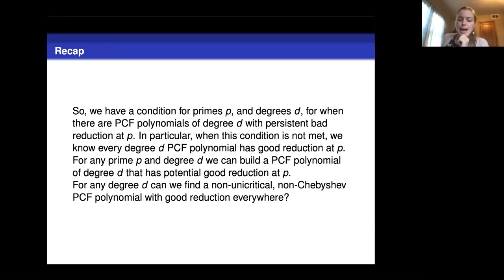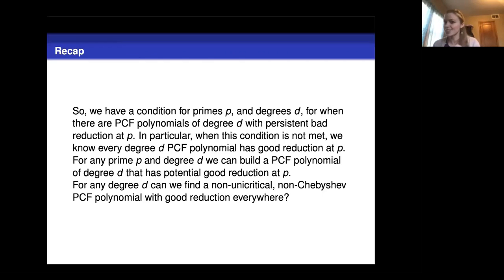But we haven't quite answered the million-dollar question here, which is, can we find a degree D PCF polynomial with good reduction everywhere that's not trivial? So when we say not trivial, we mean non-unicritical and non-Chebyshev. Unicritical polynomials, we know they have good reduction everywhere, and Chebyshev polynomials have good reduction everywhere. And so we want to find these non-trivial examples in any degree that has good reduction everywhere.